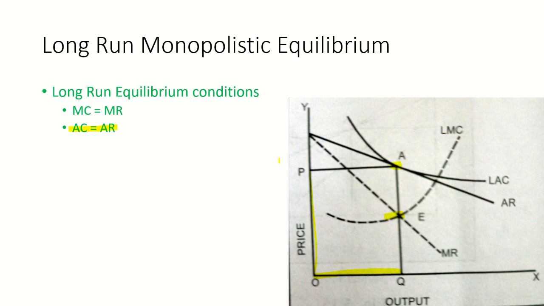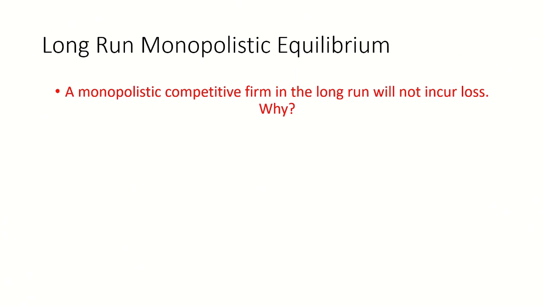So we can conclude that the firm that attains equilibrium in the long run wants to satisfy two conditions. The first condition is MC should be equal to MR, and the second condition is AC should be equal to AR. It's an assignment for you to create a video on this particular question.